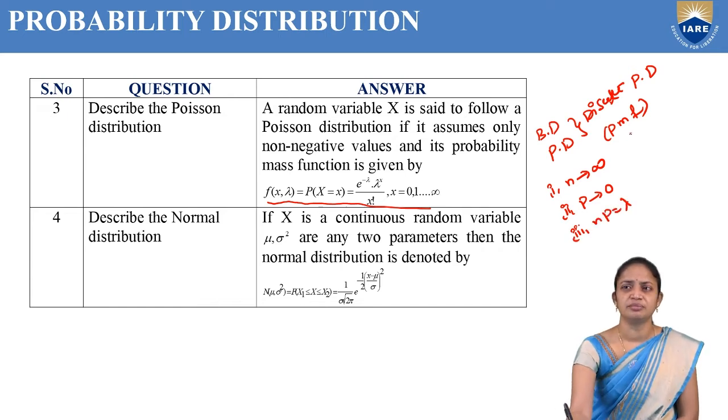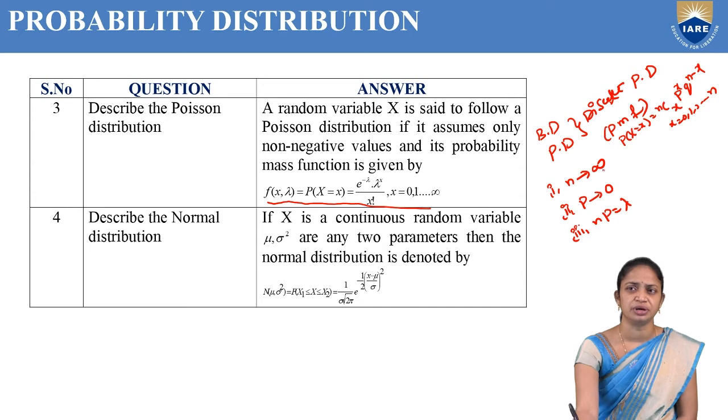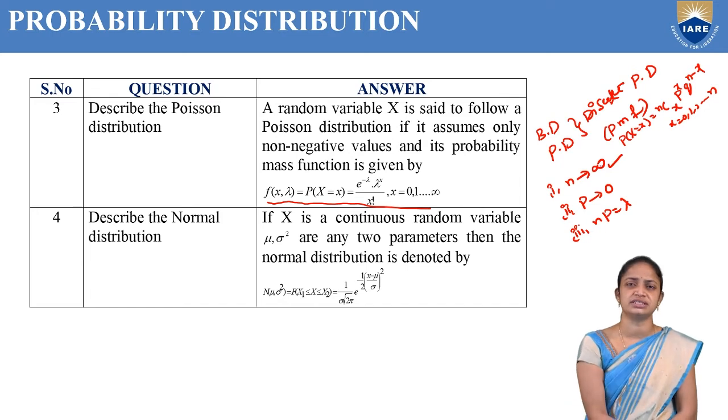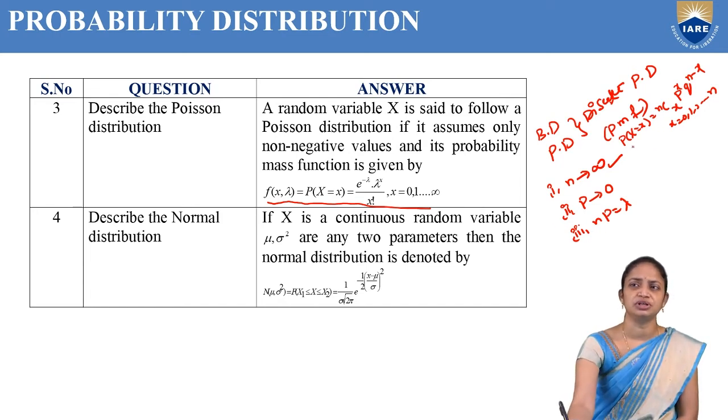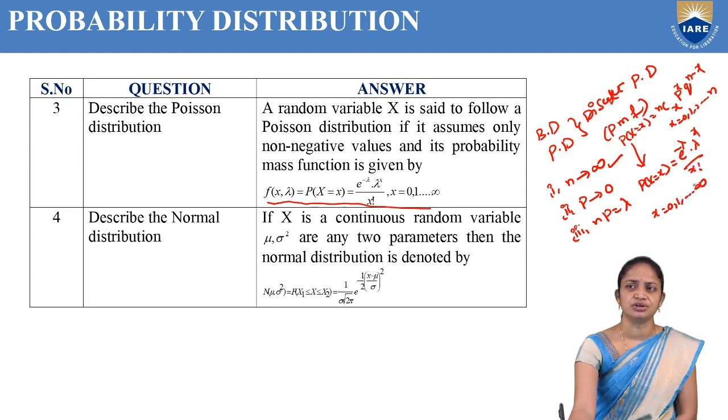In the binomial distribution, the formula is P of X equal to x, which is nCx, p power x, q power n minus x, where x is from 0 to n. But in the Poisson distribution, n tends to infinity. So the Poisson distribution formula is P of X equal to x, equal to e power minus lambda, lambda power x by x factorial, where x is from 0 to infinity, because n tends to infinity.